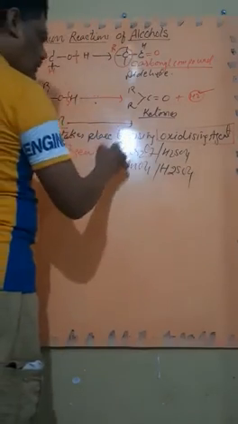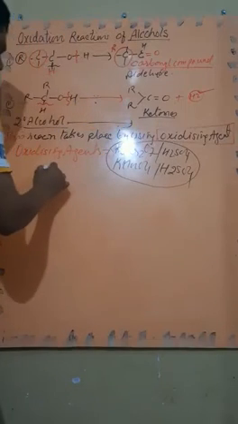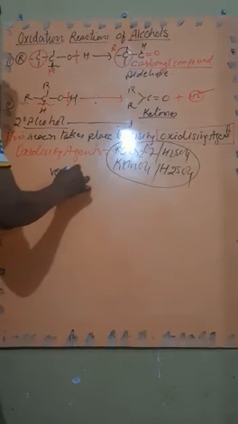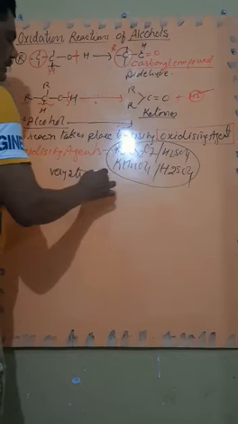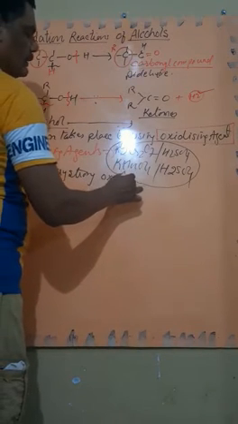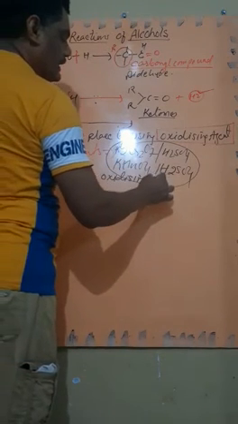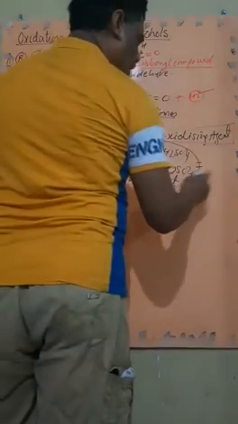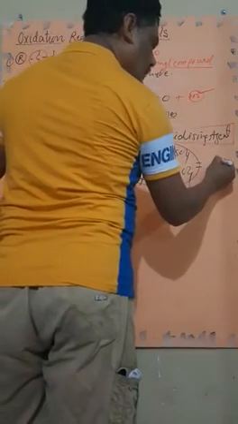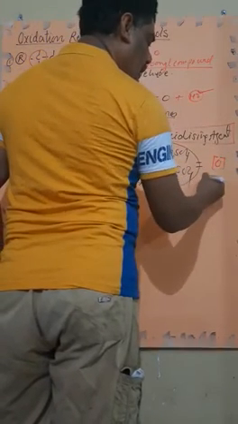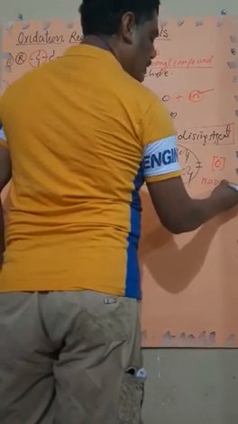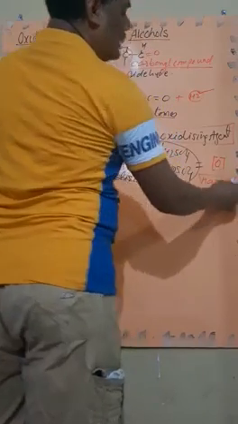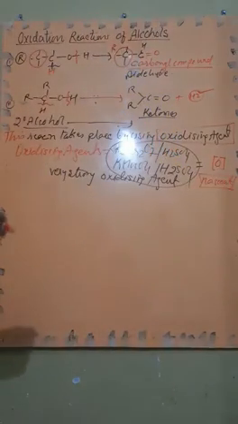These two oxidizing agents are called very strong oxidizing agents. Now, very strong oxidizing agent means what? These compounds release oxygen. Which type of oxygen? Nascent oxygen.